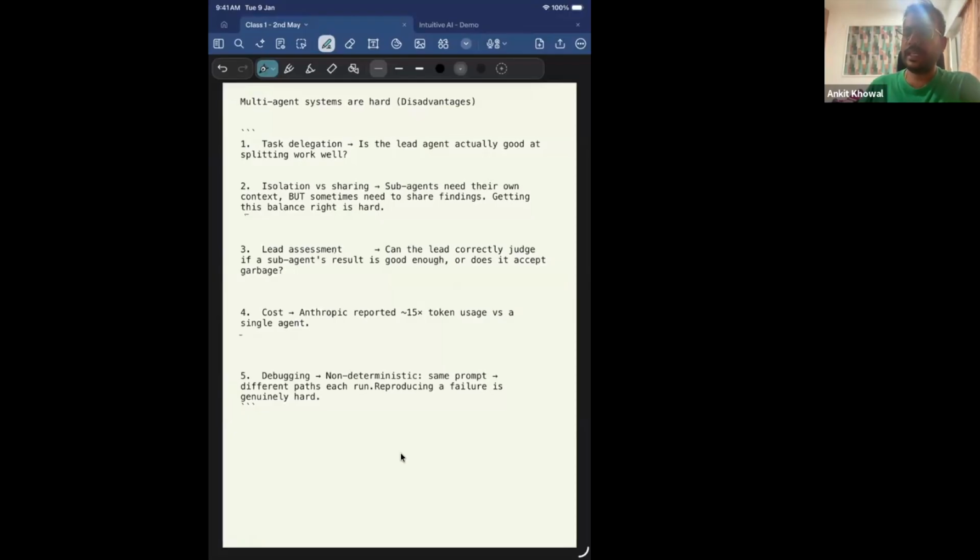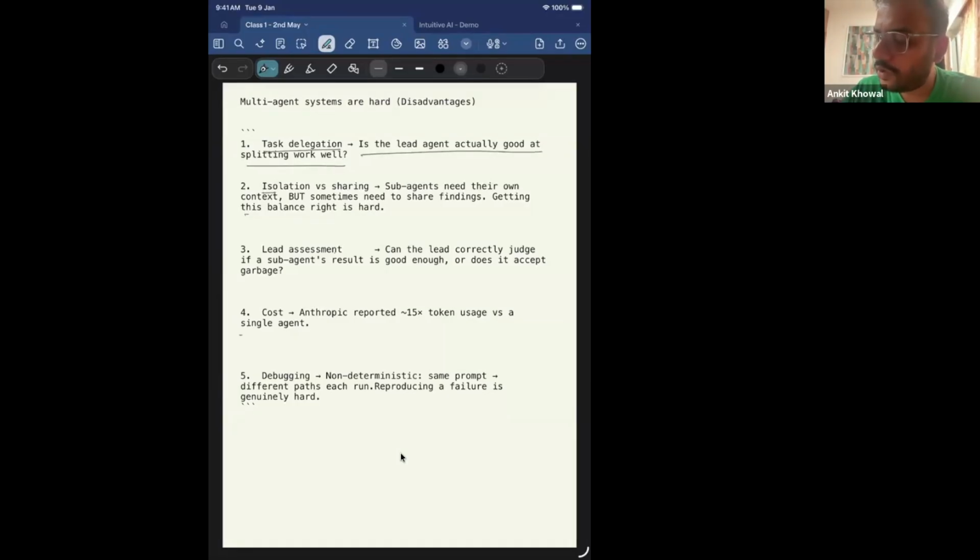When you go to production, there are certain challenges that you may hit with a multi-agent system. You might already be seeing these problems. First one is, let's say, task delegation. You have to design the leader agent in such a way that it can do effective task delegation, right? If it does not do effective task delegation, the system itself fails, right? Is the lead agent actually good at splitting the work well, right?